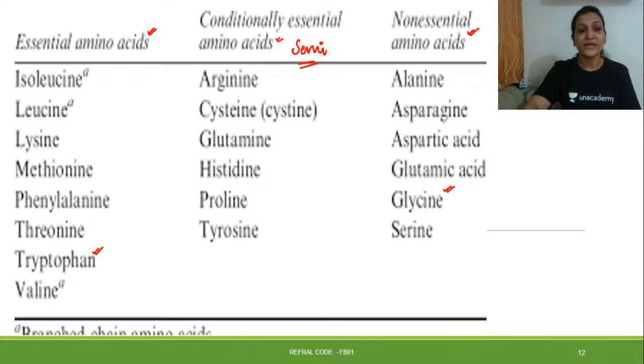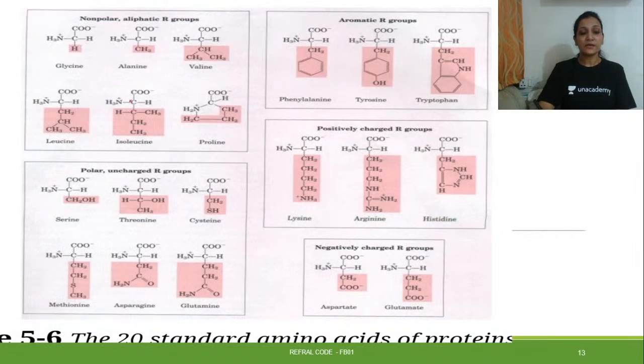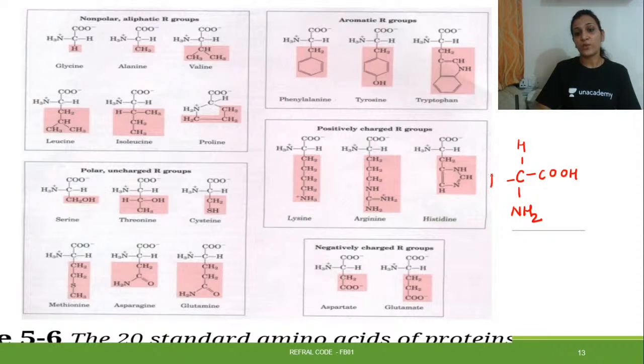Then they are also divided on the basis of their R group. This amino acid has the basic COOH, NH2, H and one R group. This R is variable in all the amino acids, and depending on this R group, the amino acids are classified into various categories. Tryptophan belongs to the category of aromatic amino acids.